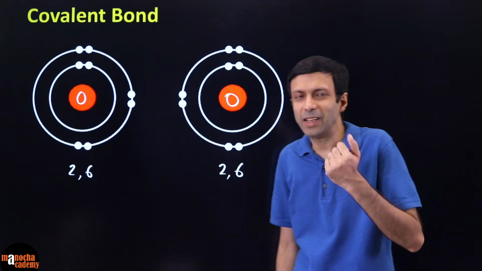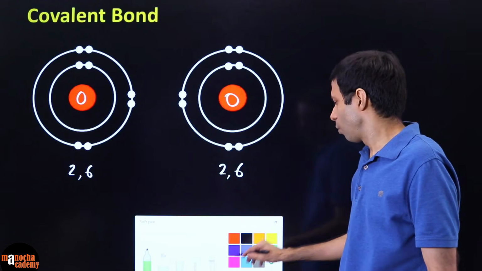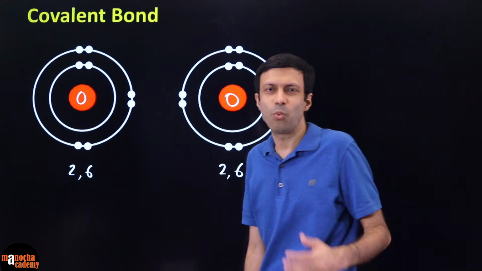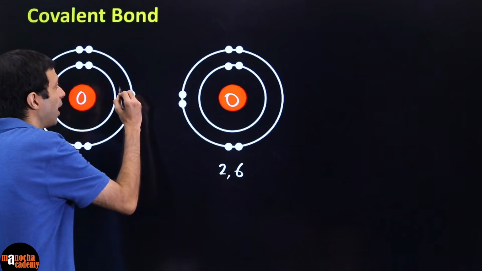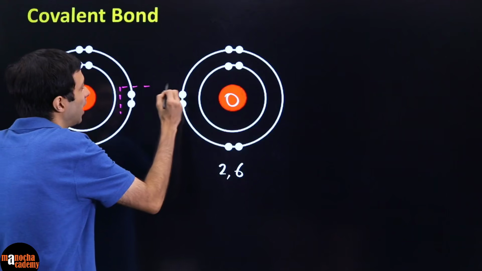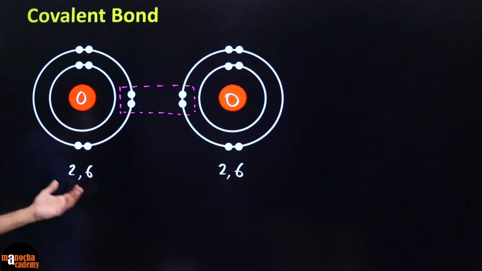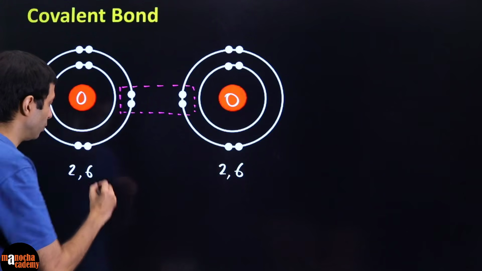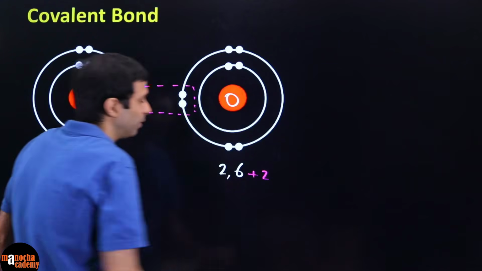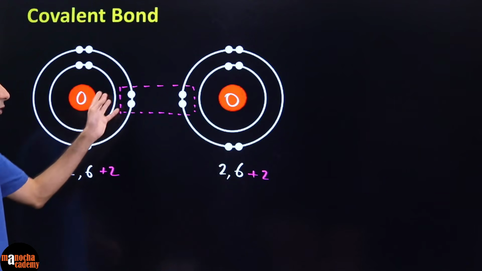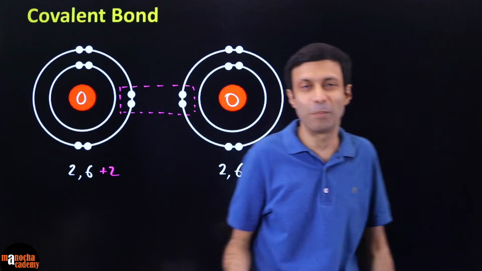Again, both of them are fighting. They want 2 more electrons. So their mom tells them, why are you guys fighting? Why don't you share 2 electrons each? So this guy will get 2, this guy will also get 2. So he'll have 2 with him, he'll also get 2 with him. So sharing means the electrons are revolving around both the atoms. So this is how they are forming a bond.